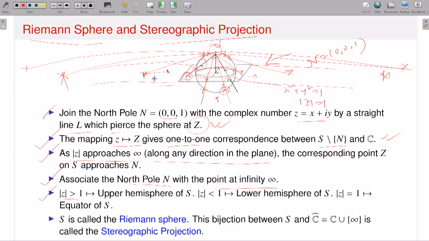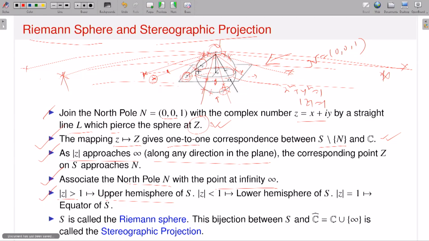So if I take a point z where modulus of z is greater than 1, that means if I draw a line with the north pole, it always cuts the sphere in the upper half plane. That means it is actually the upper hemisphere. Now if I take a complex number z with mod z less than 1, that means if I take a point somewhere here, it will always cut the sphere here itself. That means it will cut a point in the lower hemisphere.